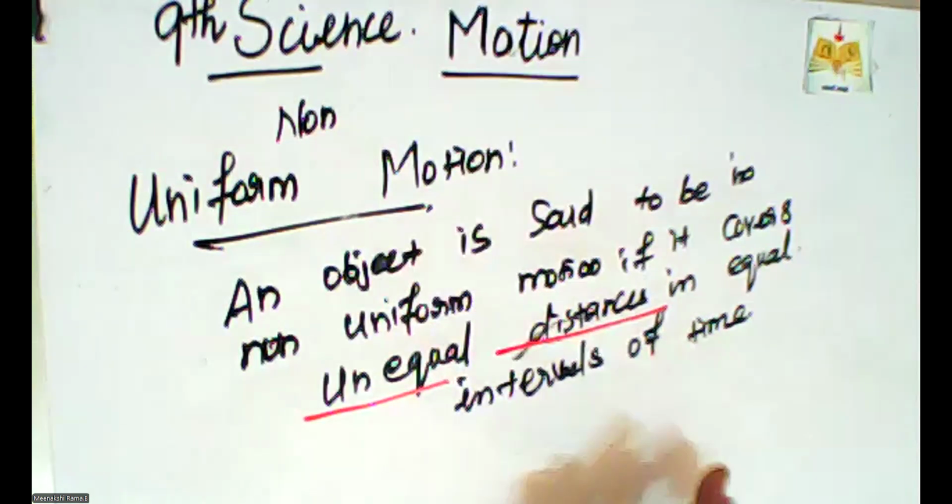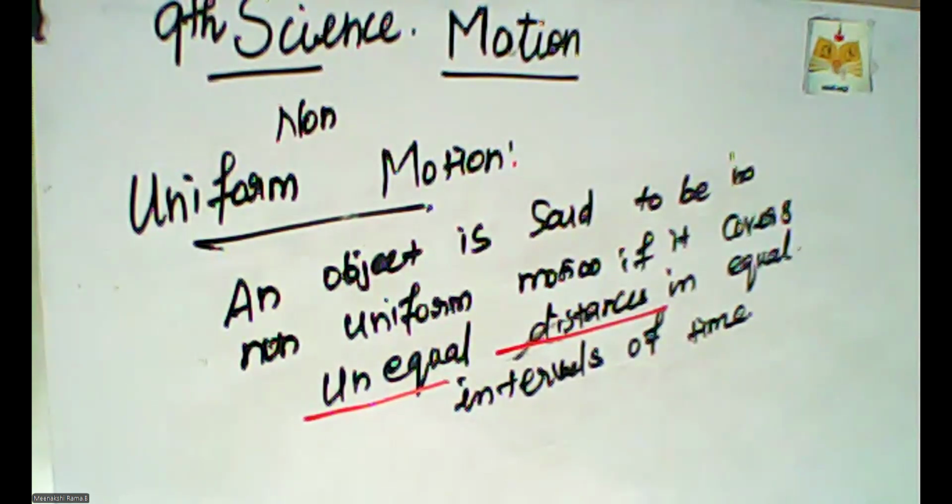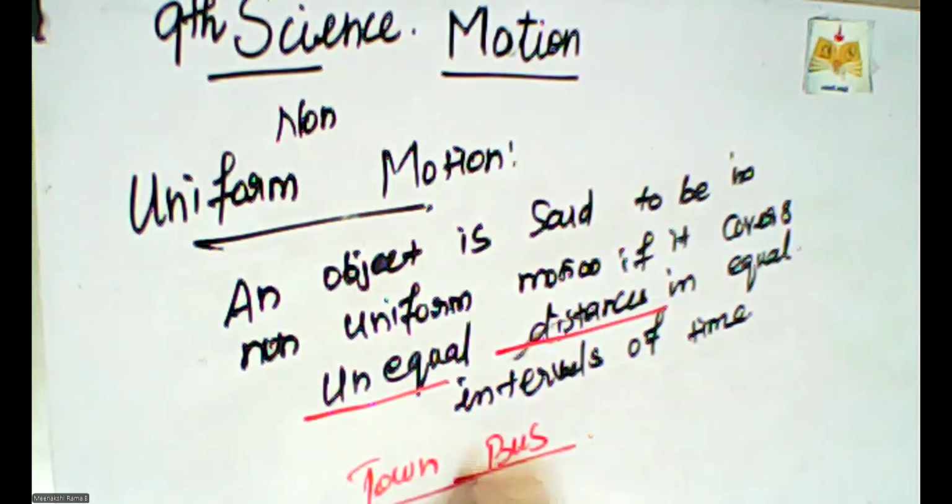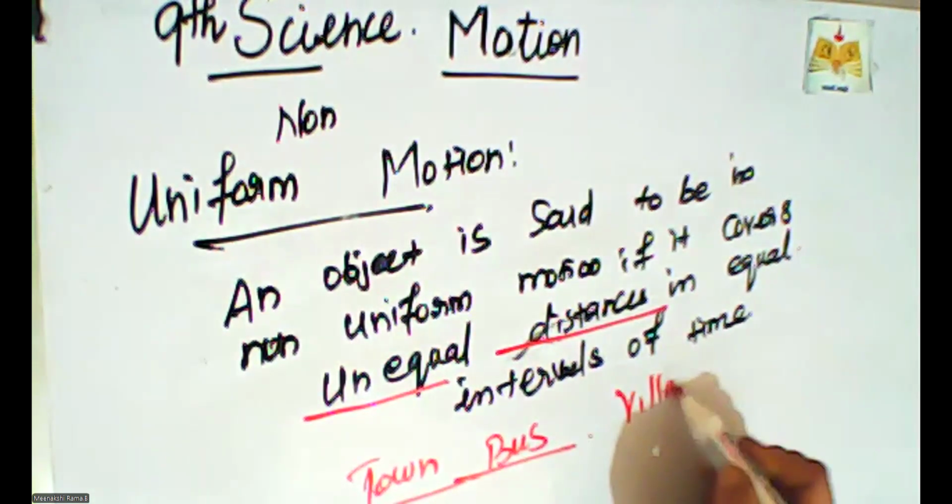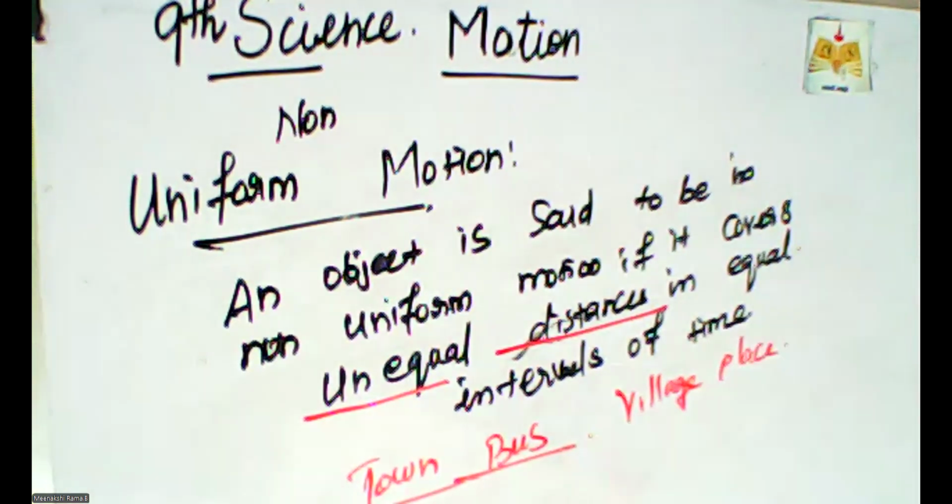Okay. The object is moving from one place to another place, taking different timings and unequal distances. The bus is the best example. A town bus is the best example for non-uniform motion. For the town bus, the starting point is in your village place, and the ending point is in the city.